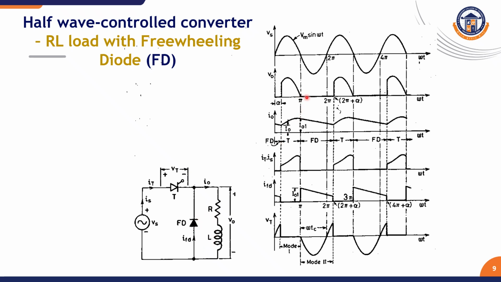At that time the output will be zero. Likewise it will be turned on in the next consecutive positive cycles, and in the negative cycle the output will be fully zero. So no output will be fed back to the source. By this we are preventing the voltage from being fed back to the source.